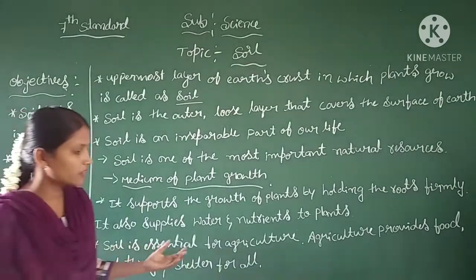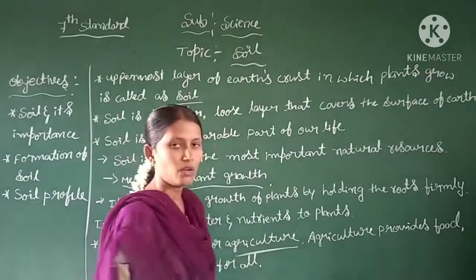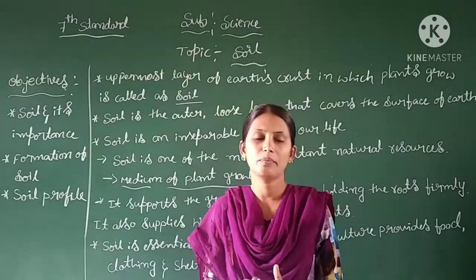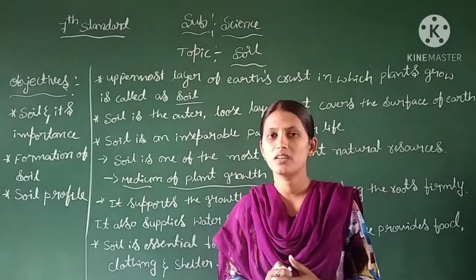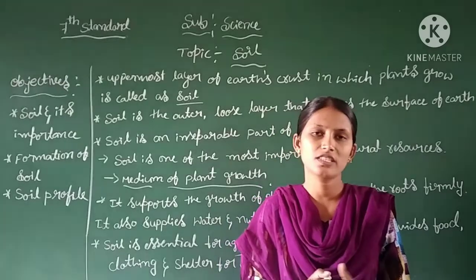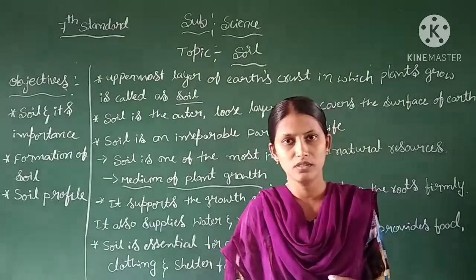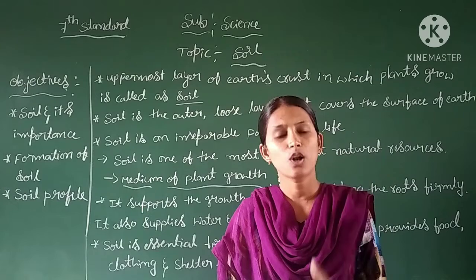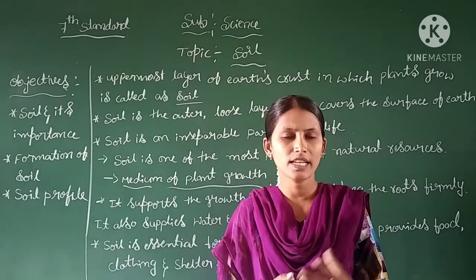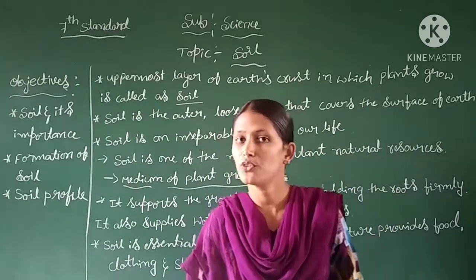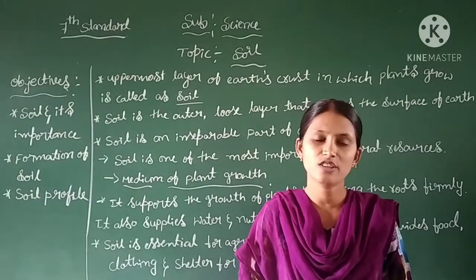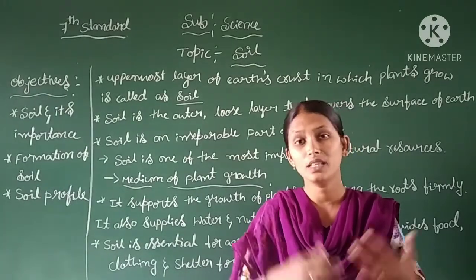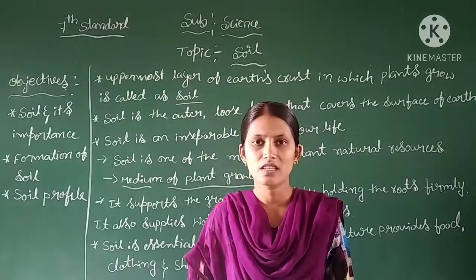Soil is essential for agriculture. It is a very essential part of our life and very important for the agricultural process. What does the agricultural process provide us? It provides food and clothing. How is clothing obtained? As we discussed in the fiber to fabric lesson, cotton plants and jute plants grow in the soil. They give us different varieties of fabrics.